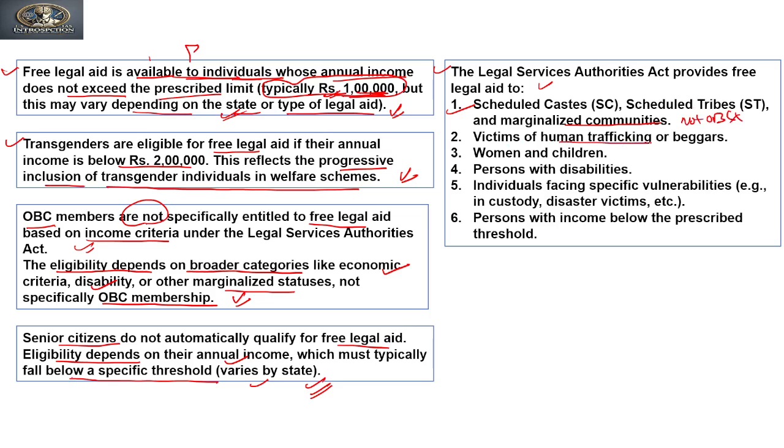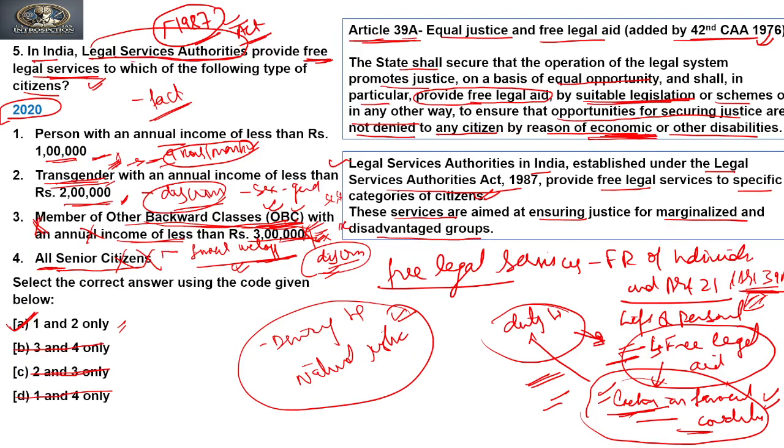Victims of human trafficking or beggars, women and children, persons with disability, individuals facing specific vulnerability like custody or disaster victims, and persons with income below the prescribed threshold, that is the economic condition. So these are the conditions on the basis of which free legal aid services are provided to individuals. Is it clear? So this was a question related to free legal services.